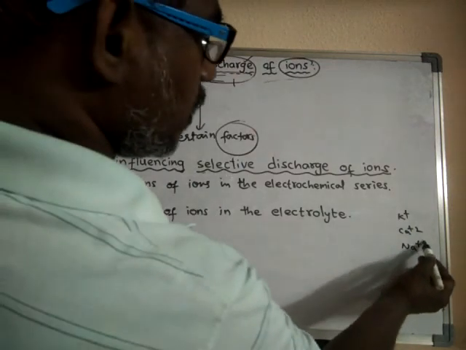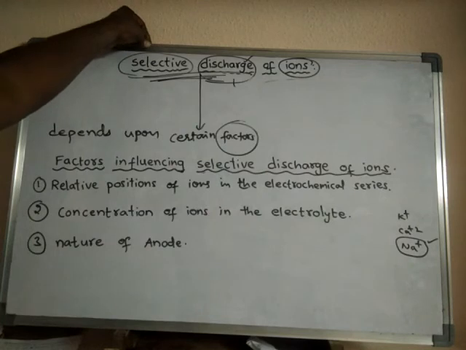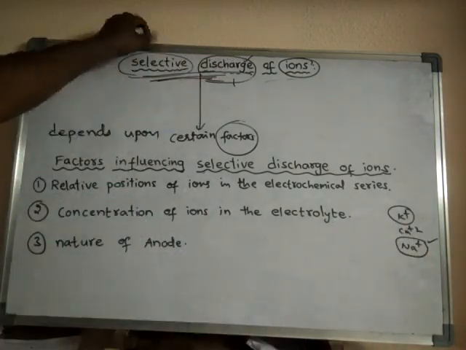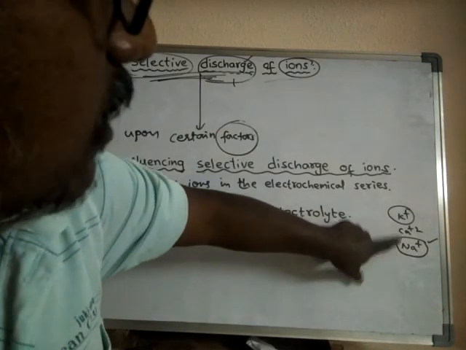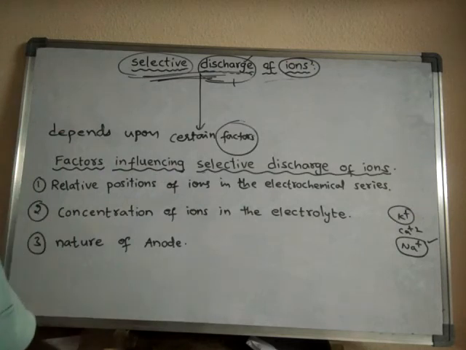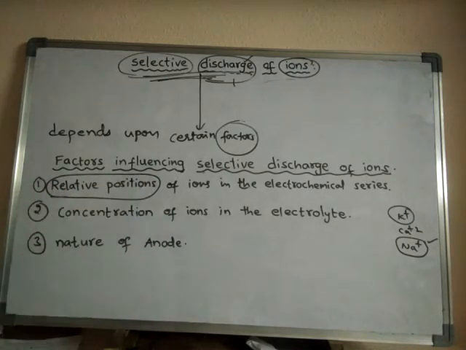Here, Na plus is preferentially discharged over K plus or Ca 2 plus because it is placed below these two. The ion which is placed at the bottom generally will undergo preferential discharge. So that is one of the factors.